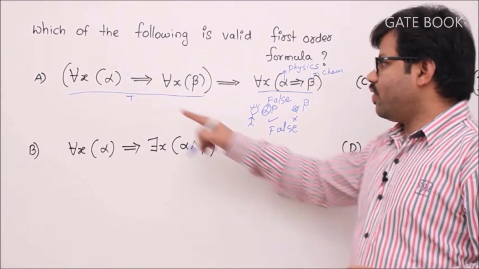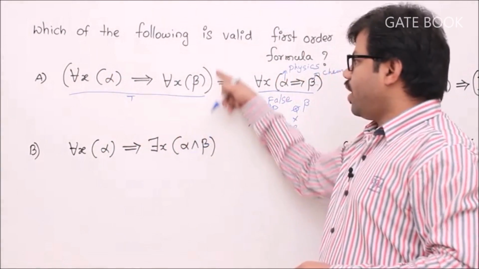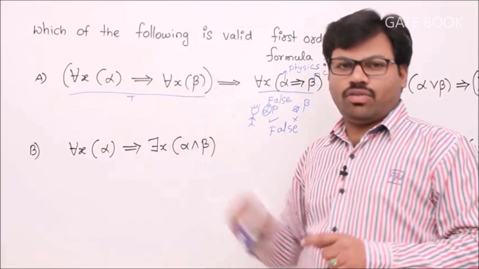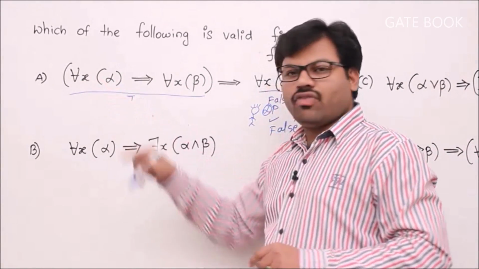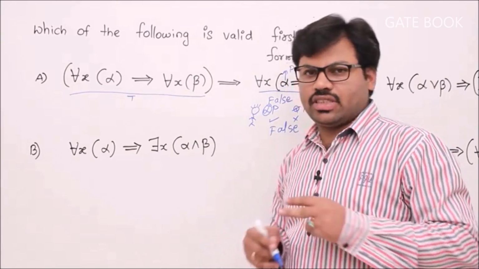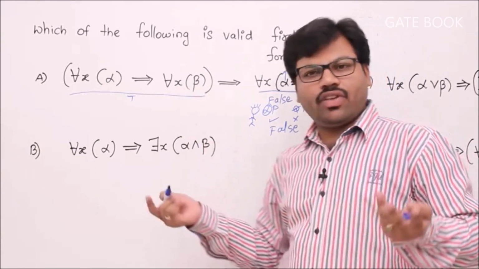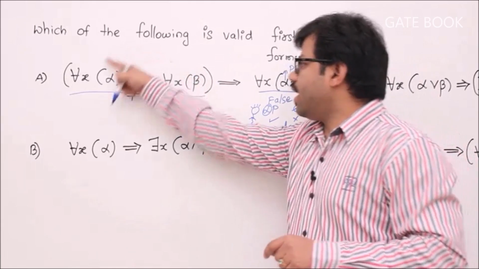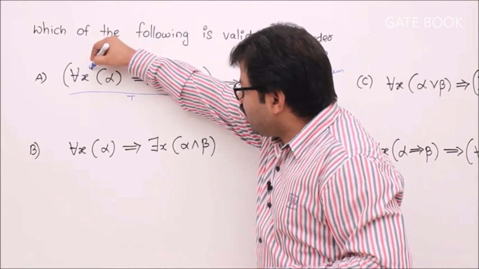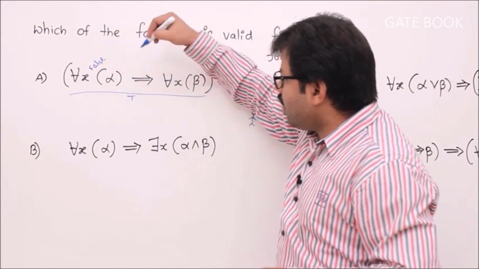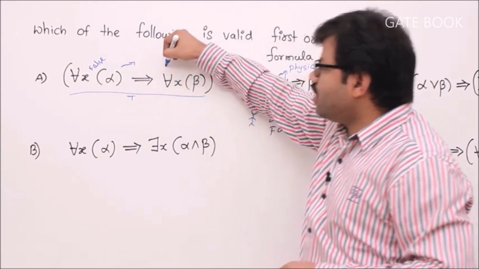Understand? Now at the same point of time we should make this formula true. First read it. What is the meaning of this one? For all x alpha means every student passes the physics exam. What is for all x beta? Every student passes chemistry. But this entire formula should be true. For that, one easy technique: make this formula false. False implies anything is true.